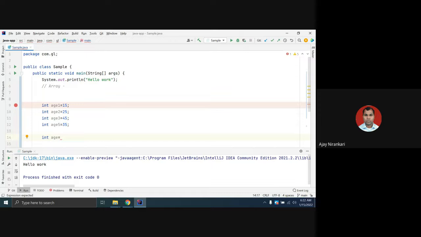An array is a data structure for when you want to store one value, or two, three, or ten values, any number of values. So an array is a kind of data structure which allows you to store more than 1, 2, 3, 4, 5 values.